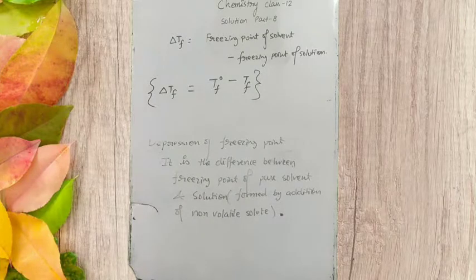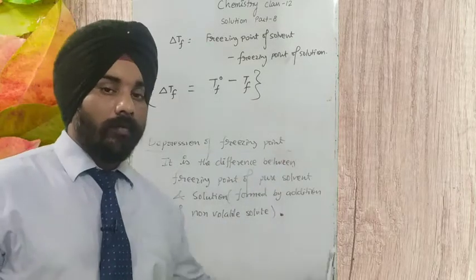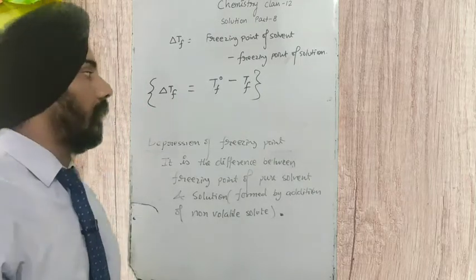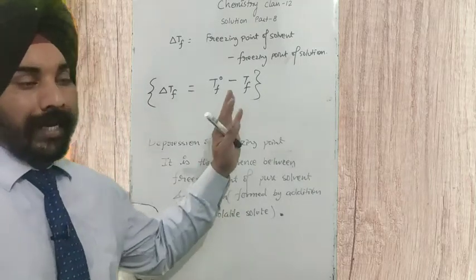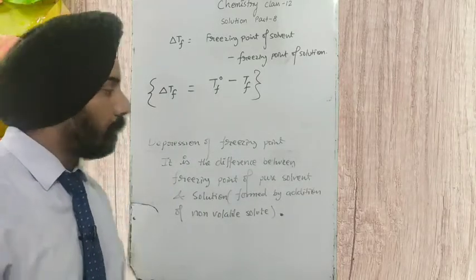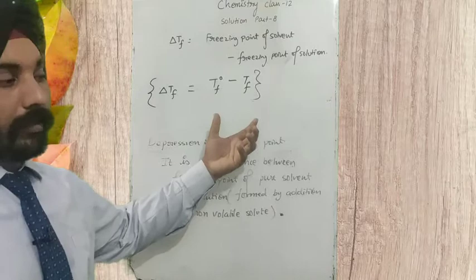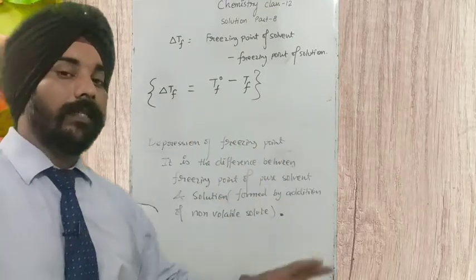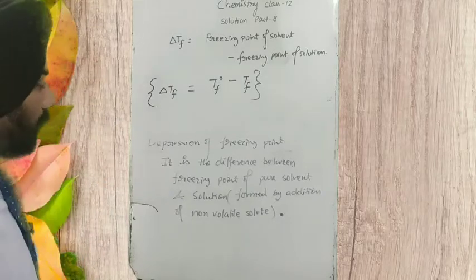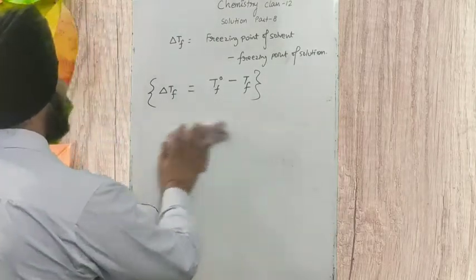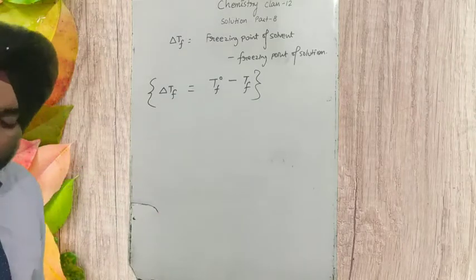Before watching this lecture, you have to first watch the elevation of boiling point, because the derivation part that I did there, I'm just going to write the next expression directly, and you can see from there what the depression of freezing point is.